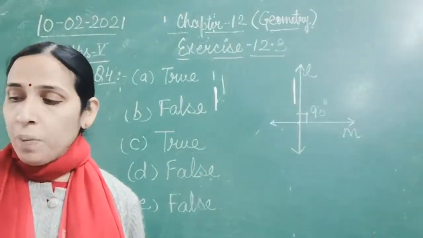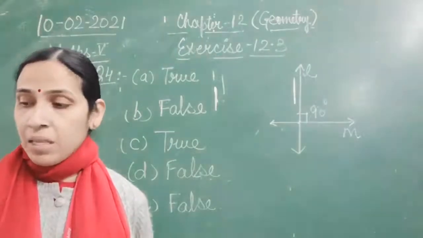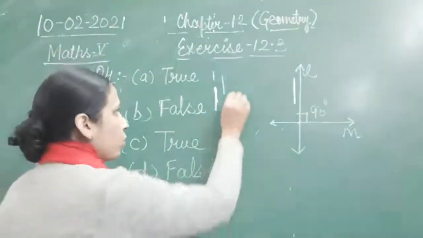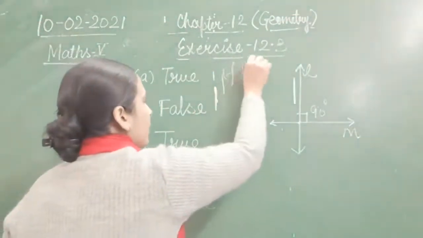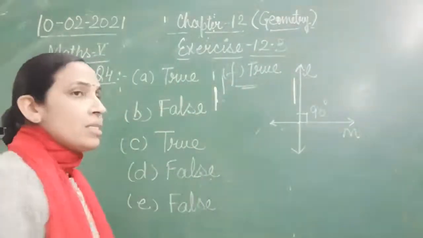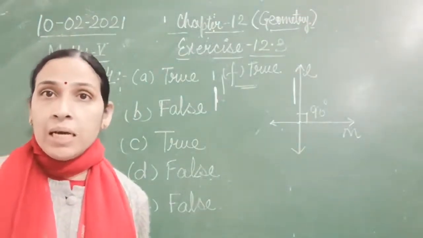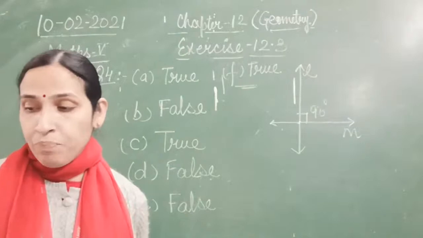F, two parallel lines are same distance apart. Yes, that will be your true. Two parallel lines are same distance apart. That is true. So that is your question number 4, exercise 12.3.